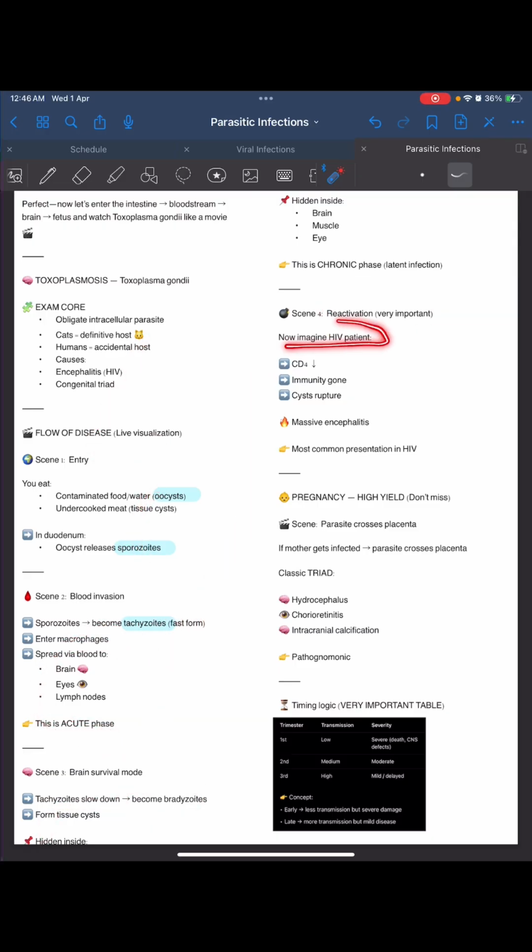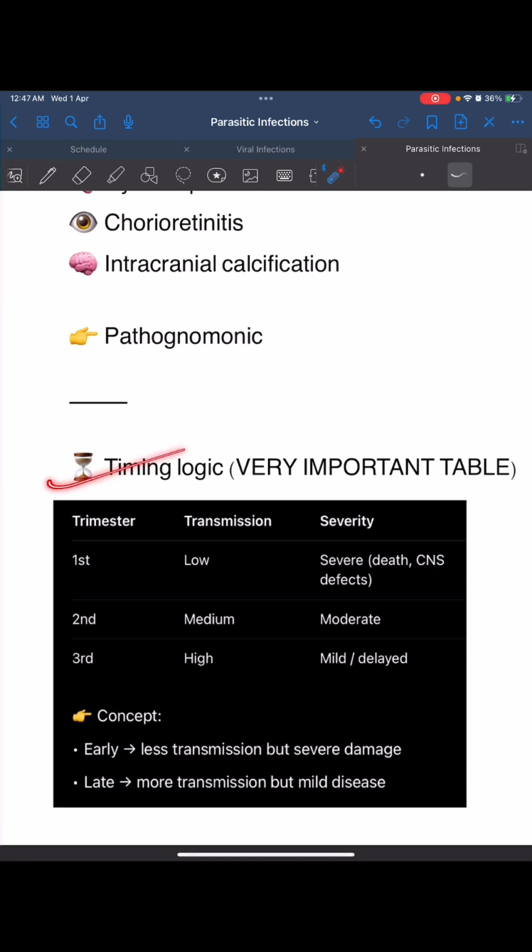Then reactivation will occur. Now imagine an HIV patient. His CD4 count is low, immunity is gone, and cysts rupture in them. So there is massive encephalitis, and it is the most common presentation in HIV. Now, if the patient is pregnant, what will happen? Through the blood, the parasite will cross the placenta. If the mother gets infected, the parasite crosses the placenta, and there is a classic triad in the fetus: hydrocephalus, chorioretinitis, and intracranial calcification.